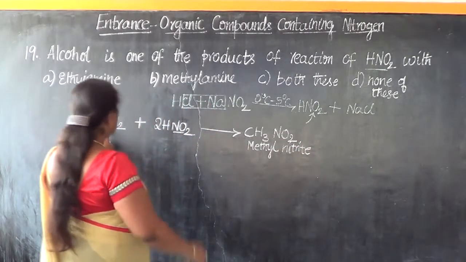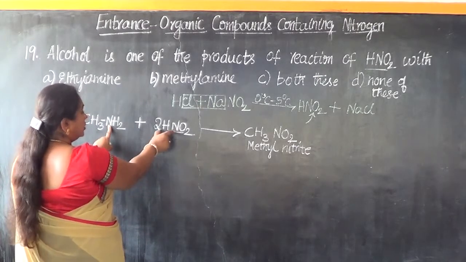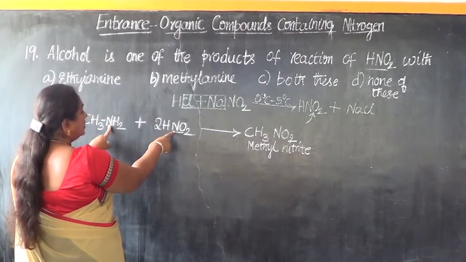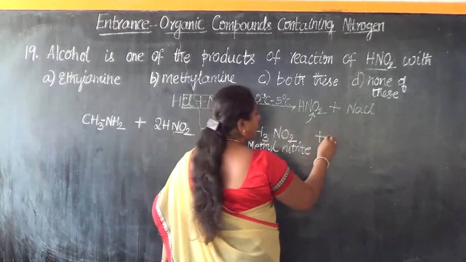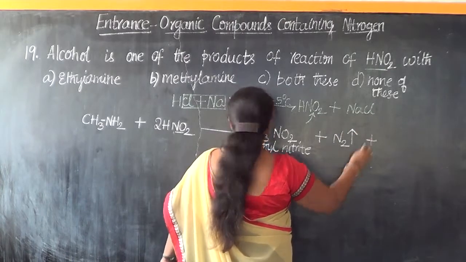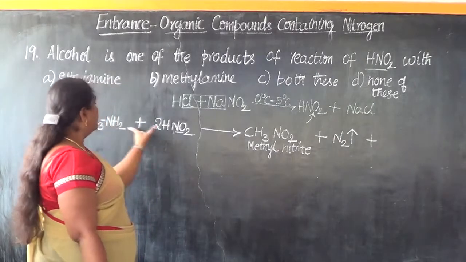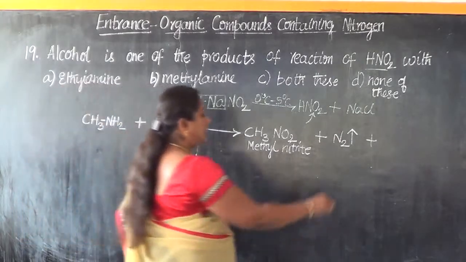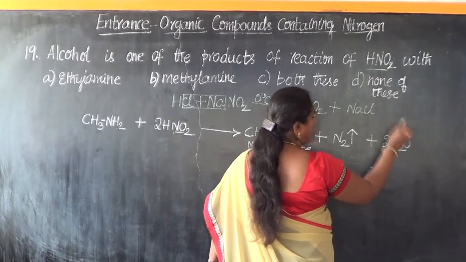Apart from that, one more nitrogen is there, so it's 2 HNO2. These two nitrogens combine and form dinitrogen gas, which gets liberated, and the remaining 4 hydrogen and 2 oxygen come out as 2 molecules of water.